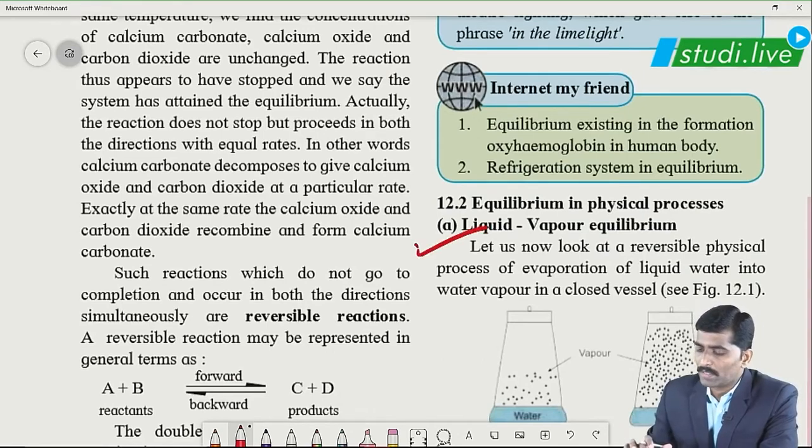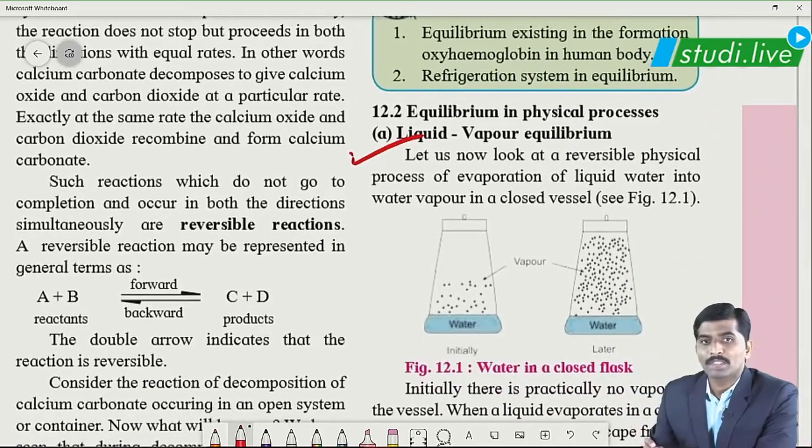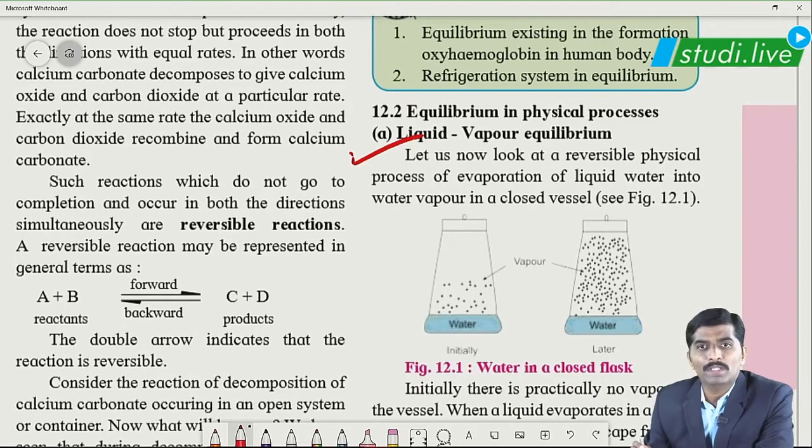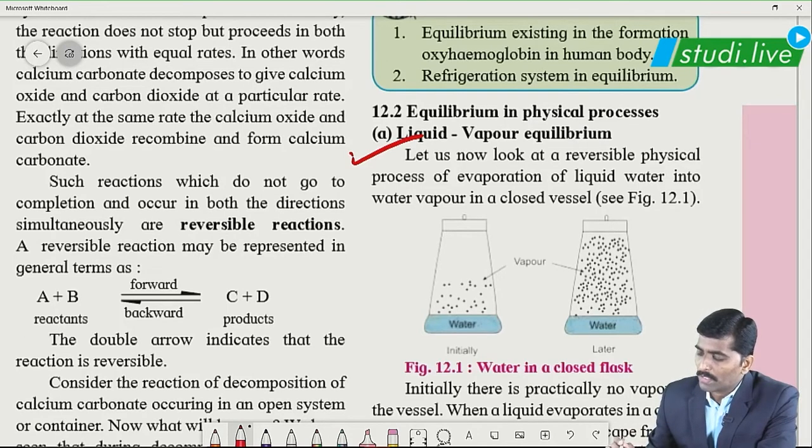As you can see in this diagram, in a beaker we have placed some quantity of water which will be getting vaporized over time, and after a certain time in this closed beaker, what we will be observing is that liquid water and water vapors are present in equal quantity, so that it will be setting up liquid vapor equilibrium.